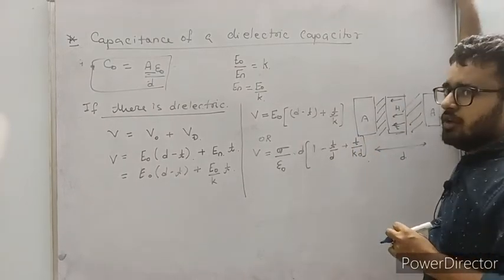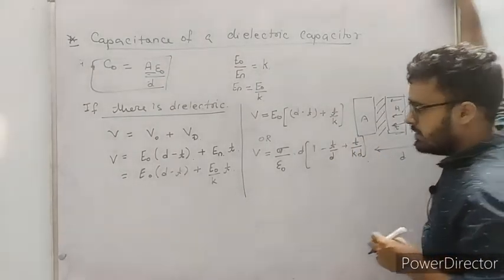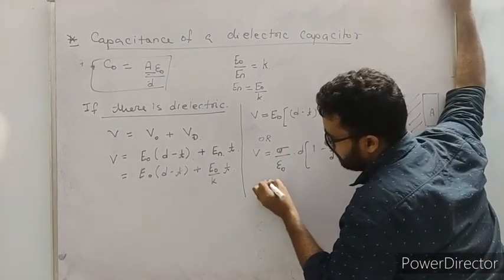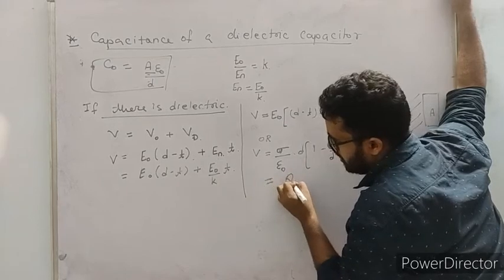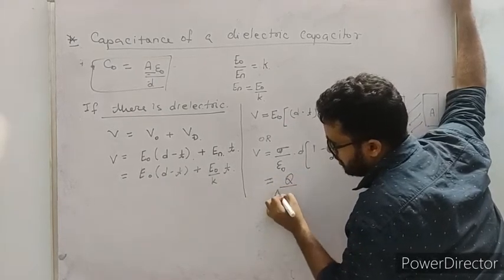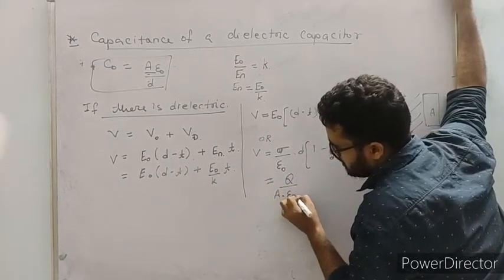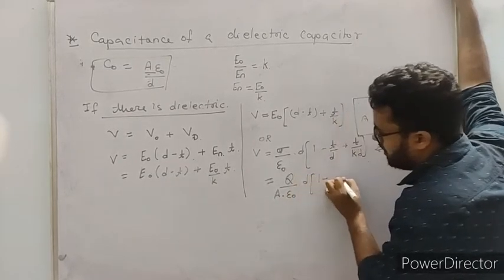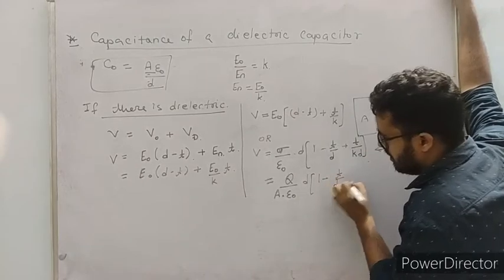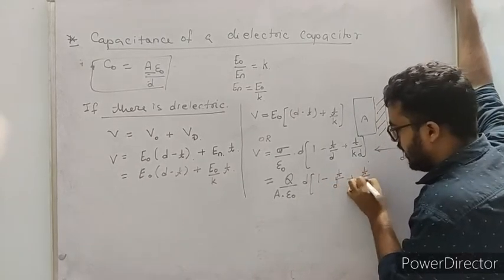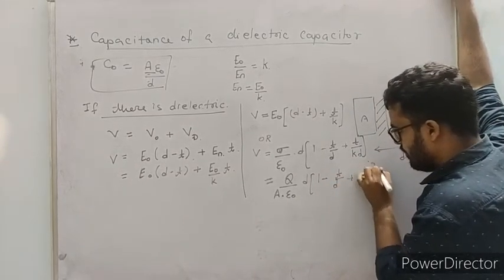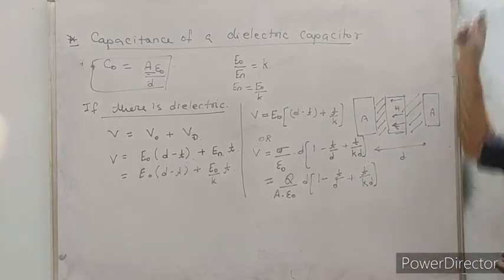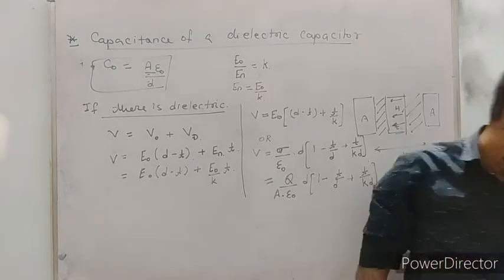Now this sigma can be written as charge upon area, so it is Q by A epsilon naught into D into 1 minus T by D plus T by KD.